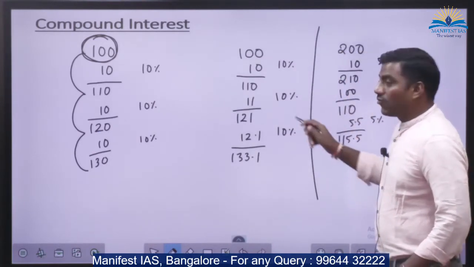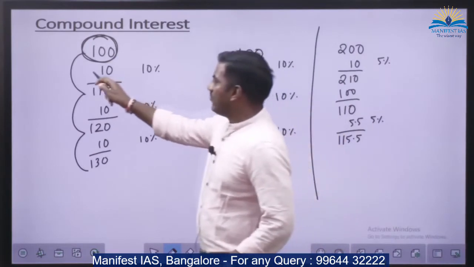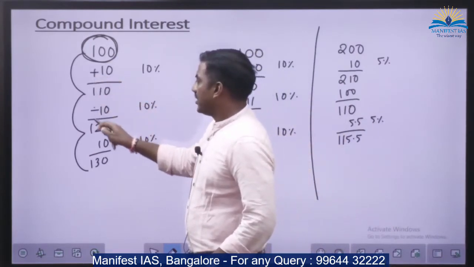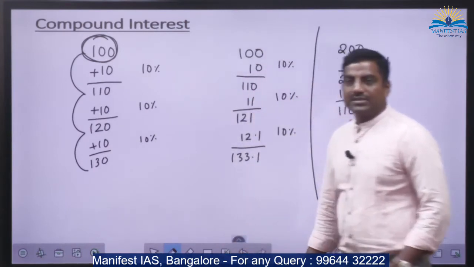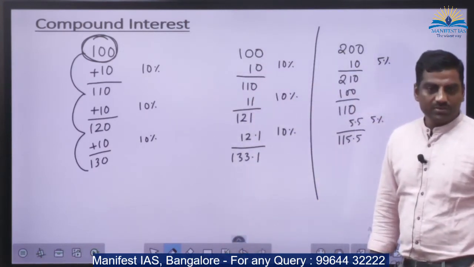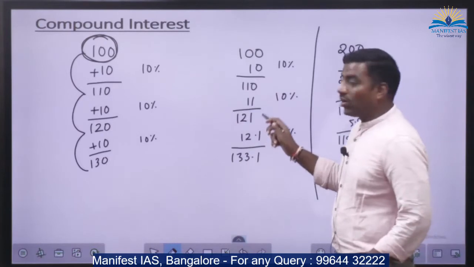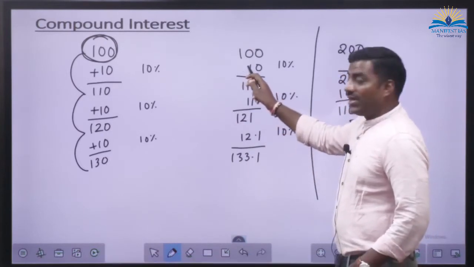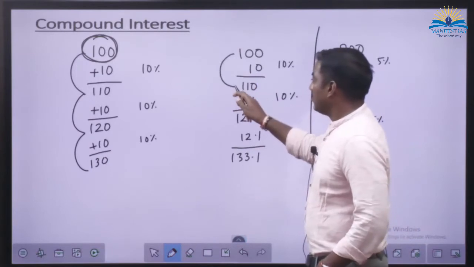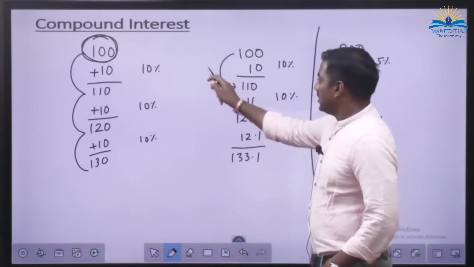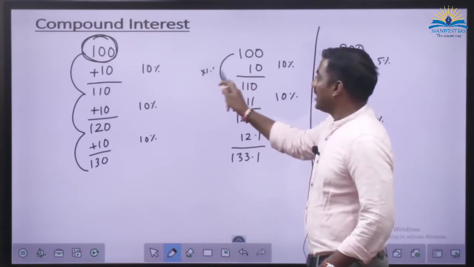So here, every time we added 10. That is why I told you the balances that we get in simple interest are in arithmetic progression. But here we are adding a different amount each time. If you look at the balances, this is 1.1 times of 100.